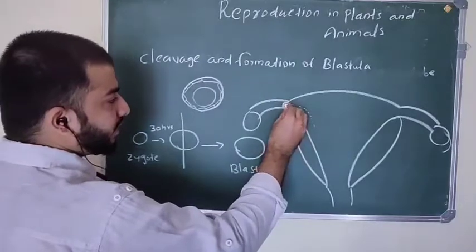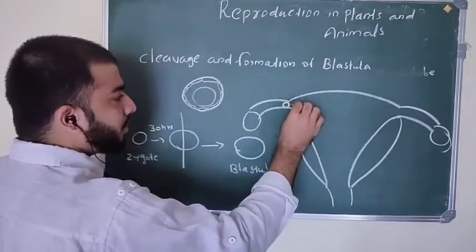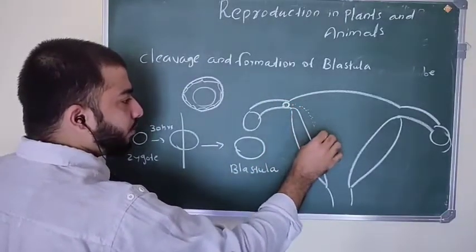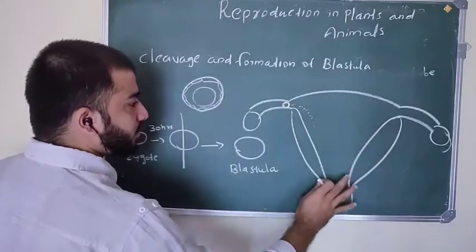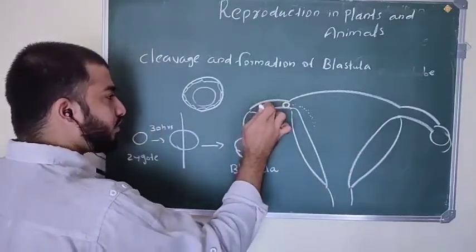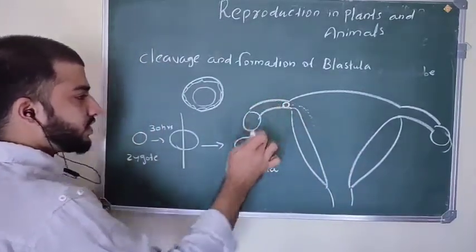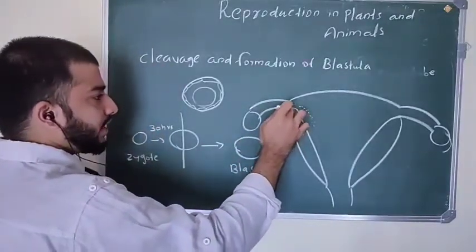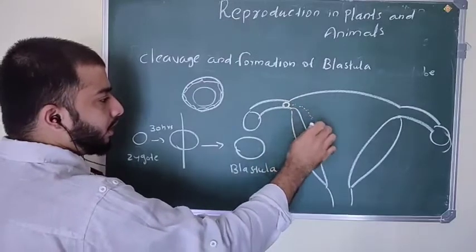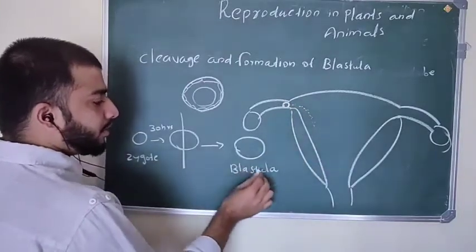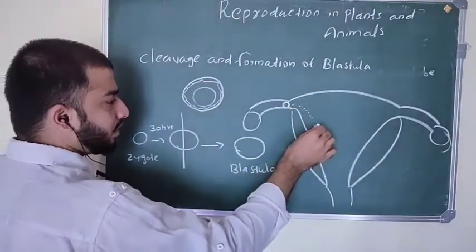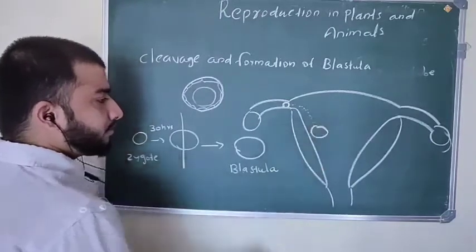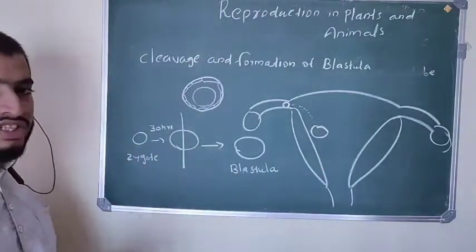From here, this zygote will roll down into the uterus. This is the uterus, this is the ovary, this is the fallopian tube. Here the fertilization takes place and the zygote develops, and then it rolls down into the uterus. In between, the blastula or blastocyst develops. Then what happens next is implantation.